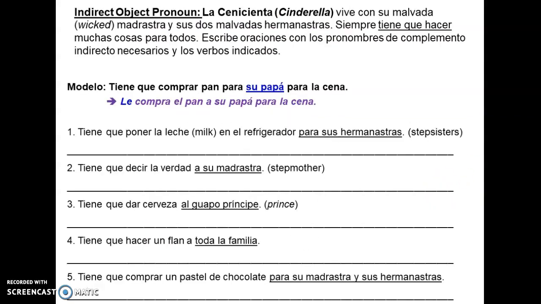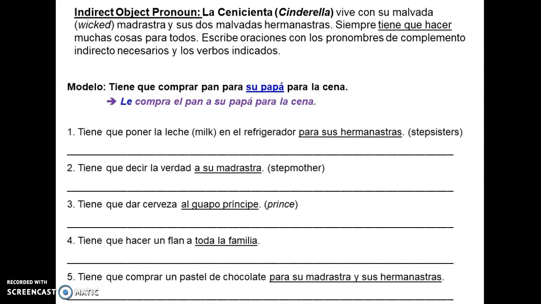I have an example here that we're going to work together. In this case, it says, La Cenicienta, this is Cinderella, the famous children's story. It says that La Cenicienta vive con su malvada, which is wicked, madrastra y sus dos malvadas hermanastras.